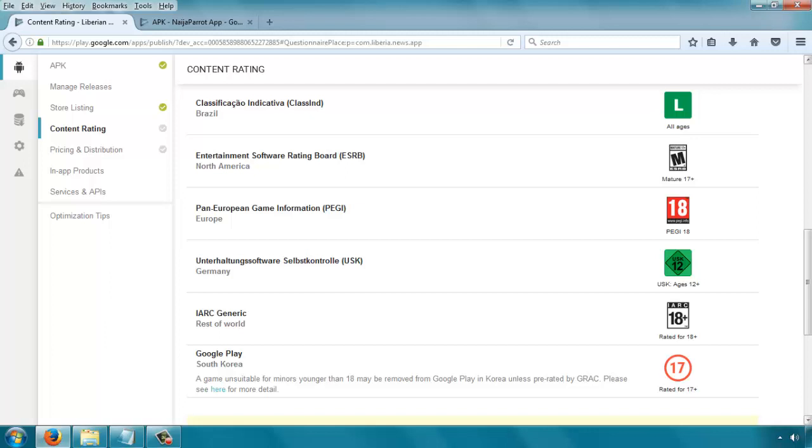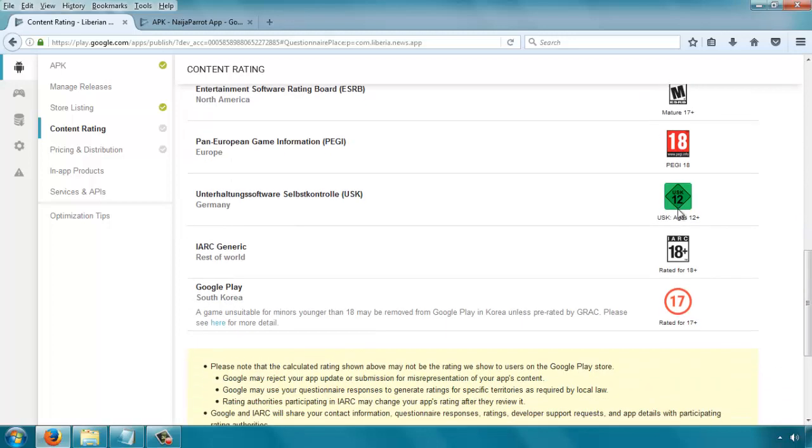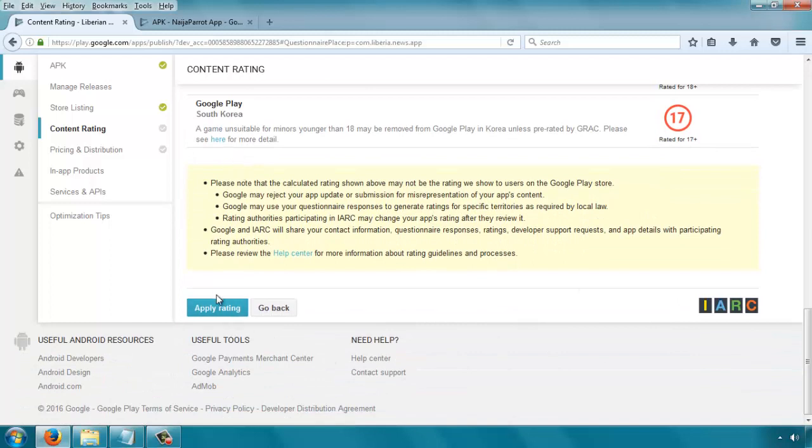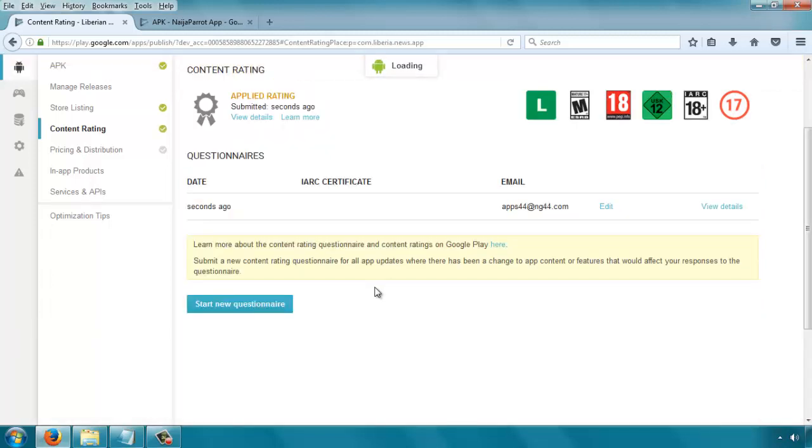So what I've noticed most times is that at the end of the day, you still end up having your app showing to a lot of people despite all these ratings. So if you are seeing 18 and 17 there, don't be bothered too much. Just come down and click on apply rating. So if there's any error with this form, eventually you get a message telling you that your rating has an error and it has been corrected. So once you see this, you know that we've completed the questionnaire for the rating.